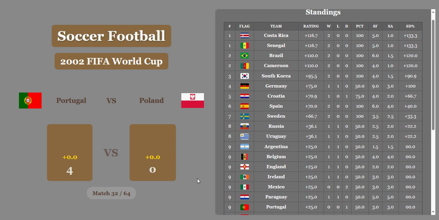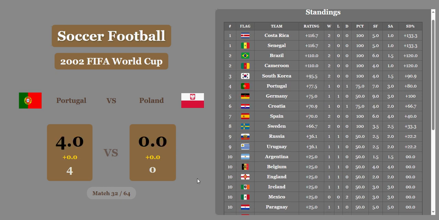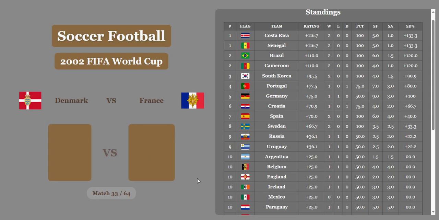It's Portugal with a big win over Poland. No significant economic difference. Portugal is going to win. According to the algorithm, no significant economic difference. There might be some, but again, with soccer, it's low scoring, so you need a lot of economic difference to get any kind of bonus.